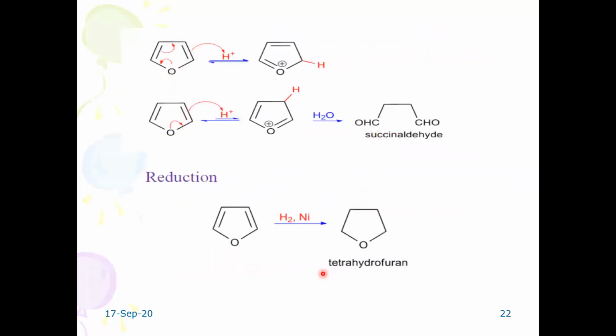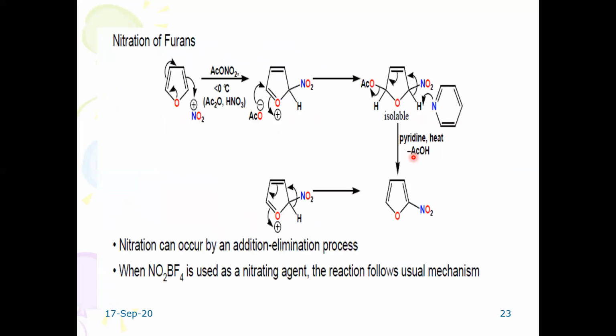Reduction is also possible, and tetrahydrofuran is formed. When protonation takes place, followed by hydrolysis, you will get a succinaldehyde derivative.